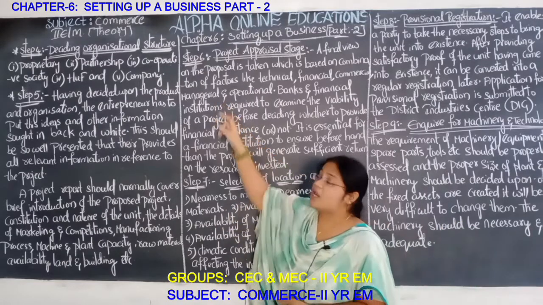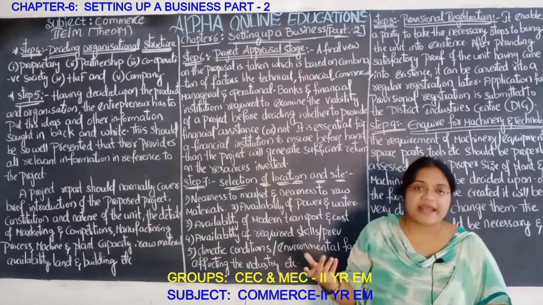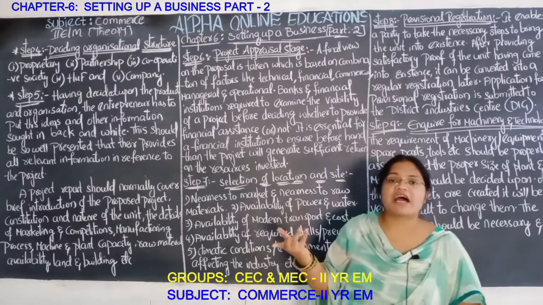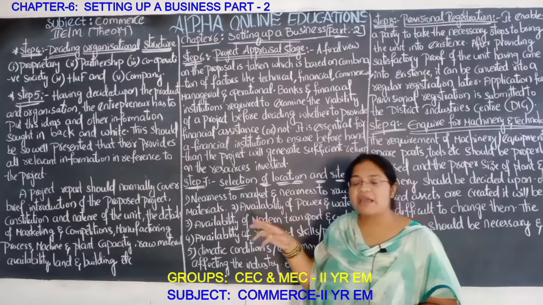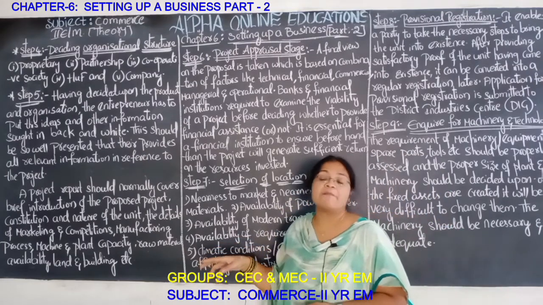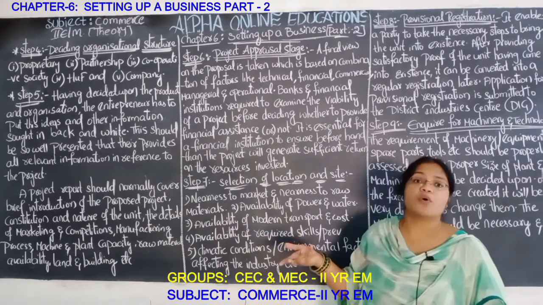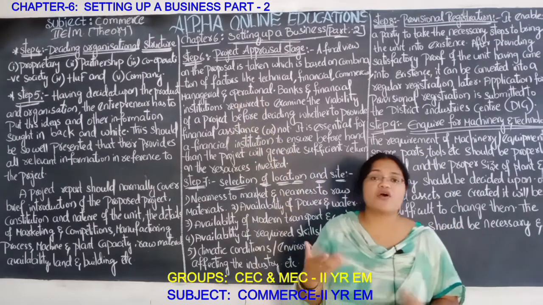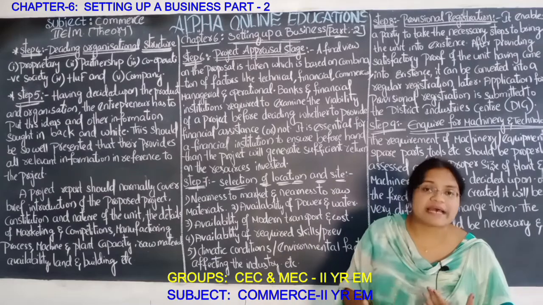Next, managerial: how many directors, how many managing directors, how many board of directors will be there, how many employees you are going to employ, and how many laborers you are going to keep. Those all things have to be decided. And operation: what kind of activities will be carried out daily.